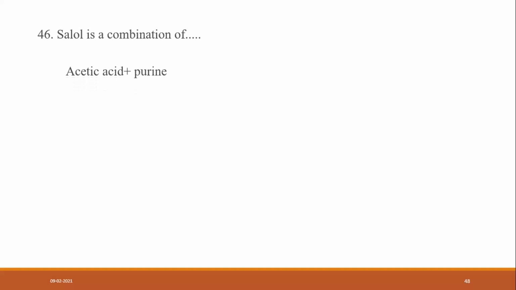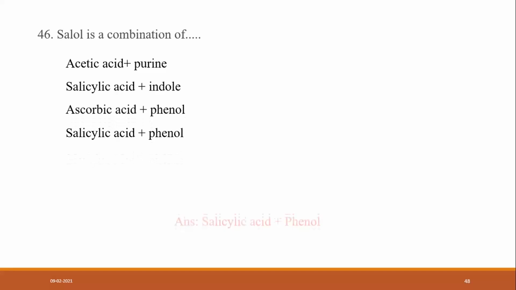Salol is a combination of acetic acid and purine, salicylic acid and indole, ascorbic acid and phenol, or salicylic acid plus phenol? So what is the answer? D is the answer. Good.